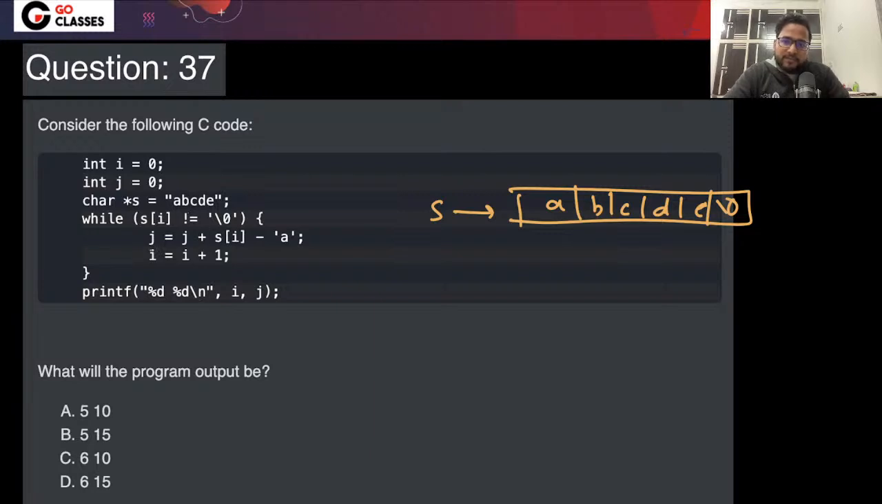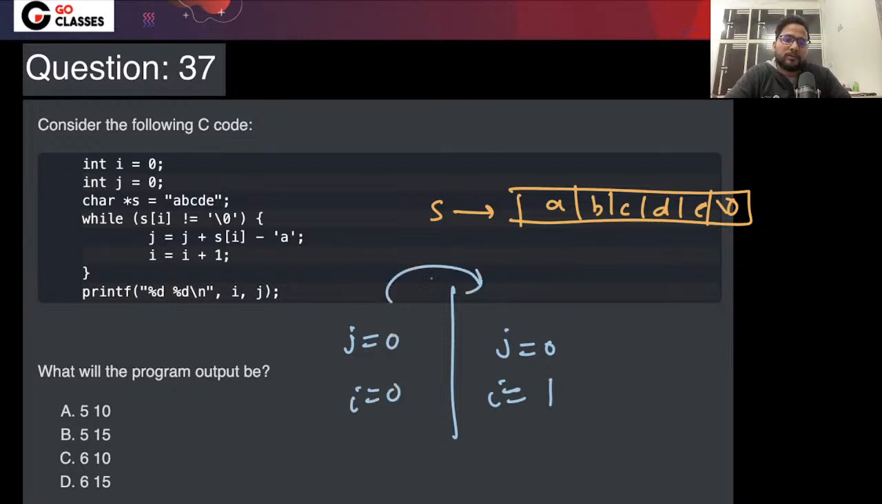Now they are saying that J equal to J plus S[i] minus 'A'. Okay, J is initialized with 0. I is initially 0, so S[i] is 'A', and if you subtract this A, then it will be J plus 0, right? So J equal to J plus 0, so J will be same as J, and I will be incremented to 1, right? Now J is 0 and I is 1 after one iteration. So initially J is 0, I is 0, but after one iteration, this is the case when S[i] was A.